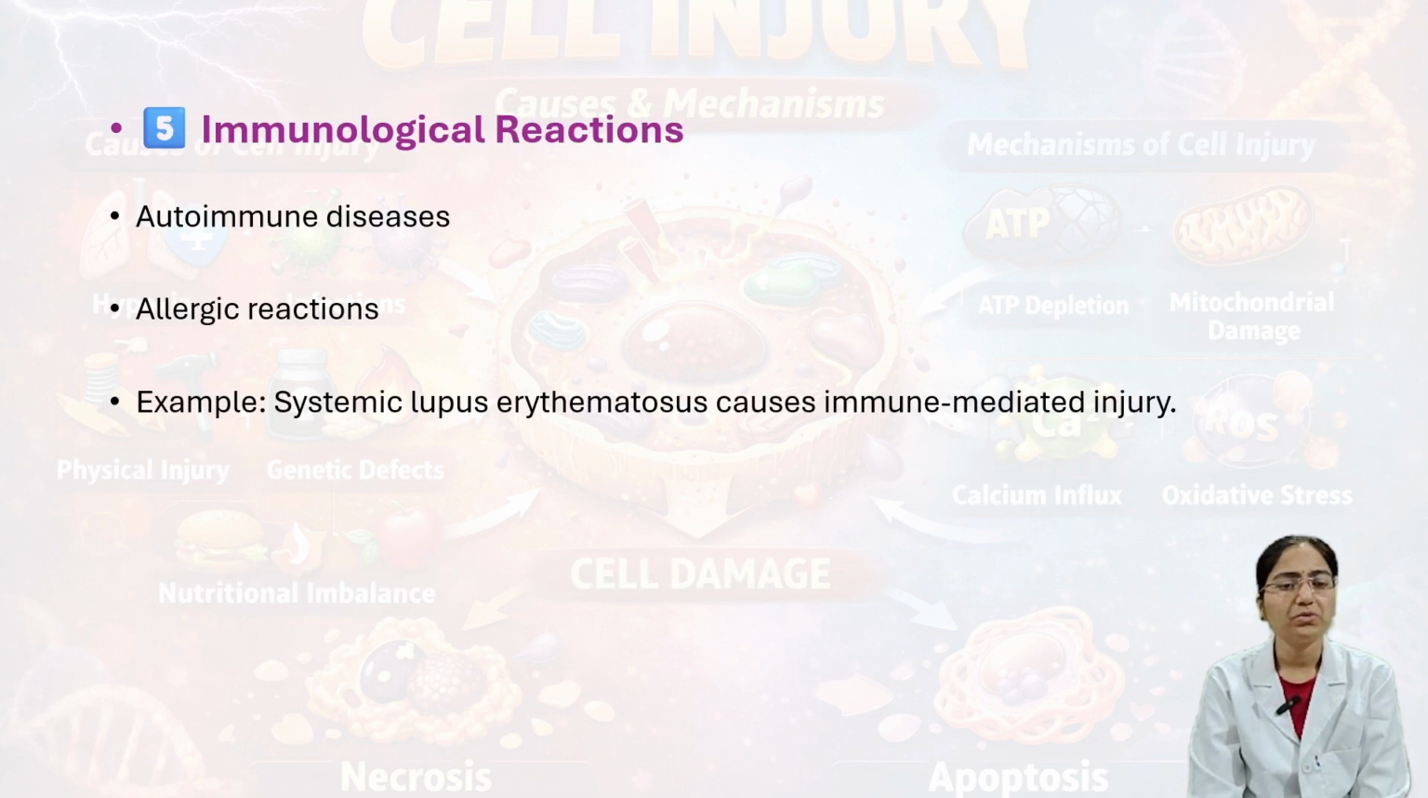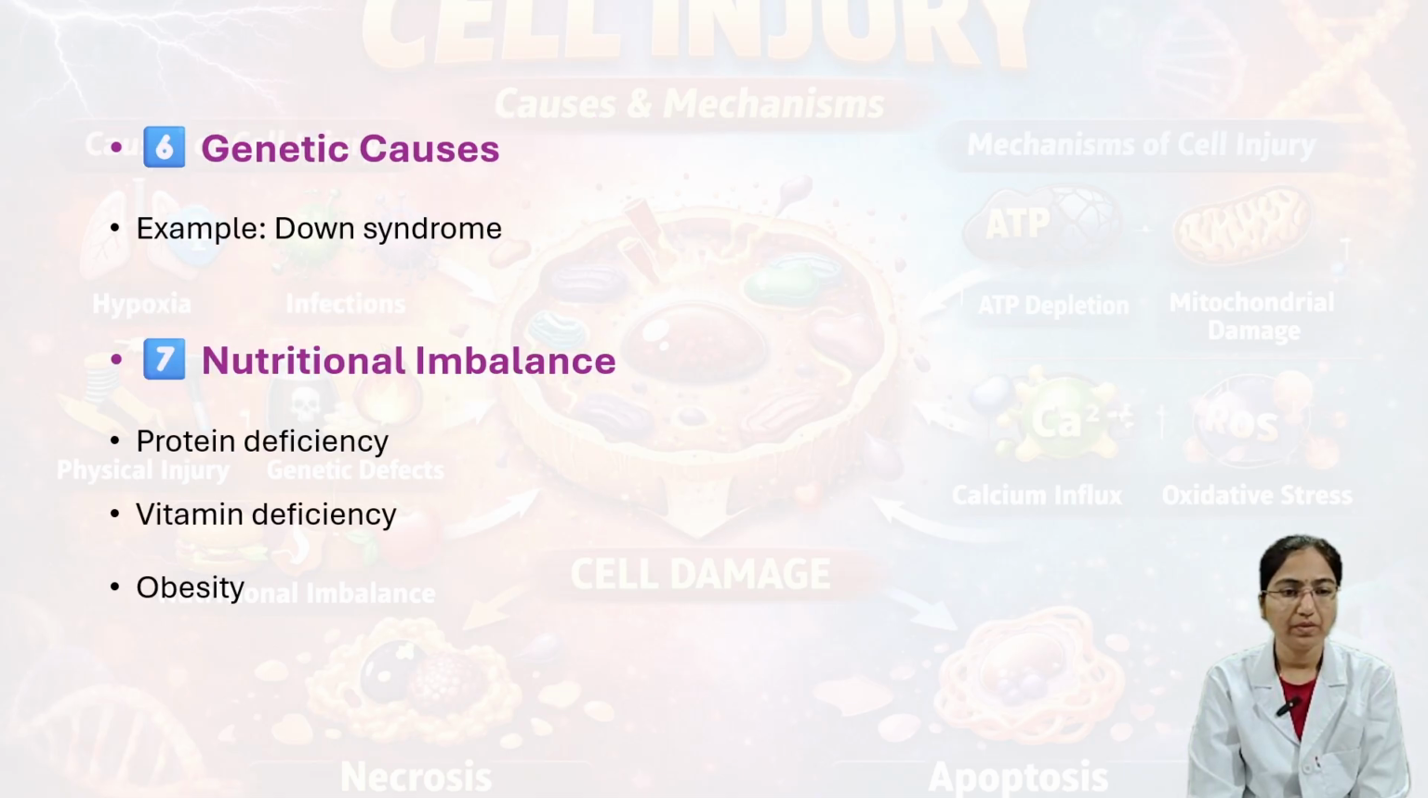Next, the fifth cause is immunological reactions, that comes under autoimmune diseases and allergic reactions. For example, systemic lupus erythematosus, that is immune mediated injury. And then the sixth one is a genetic cause like Down syndrome. And then the seventh cause is nutritional imbalance: protein deficiency, vitamin deficiency, it may be obesity.